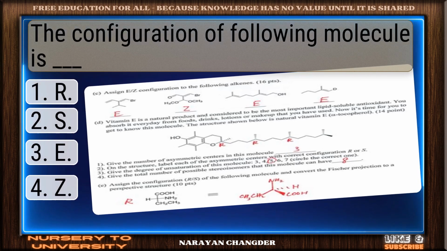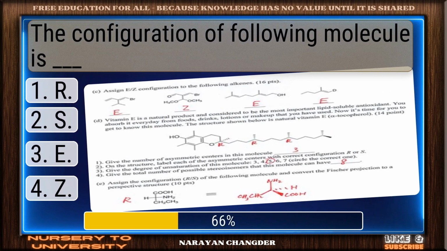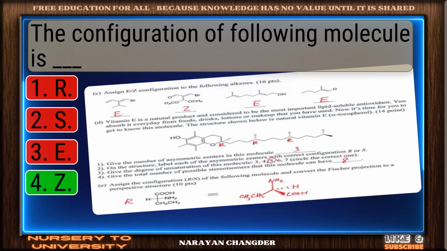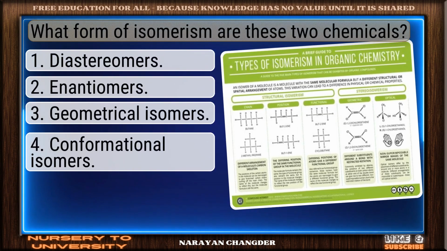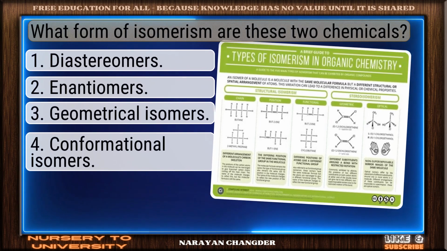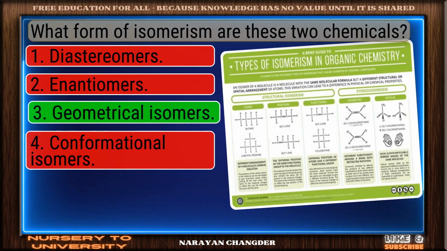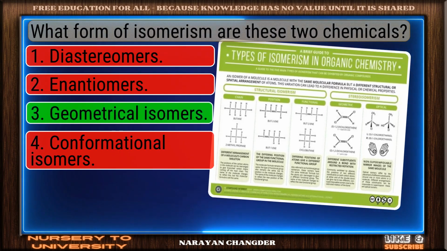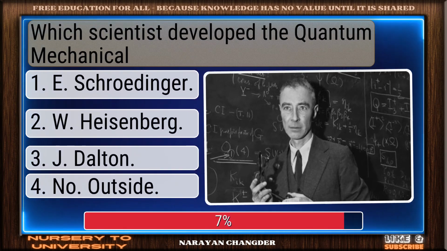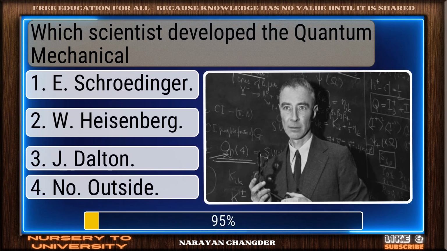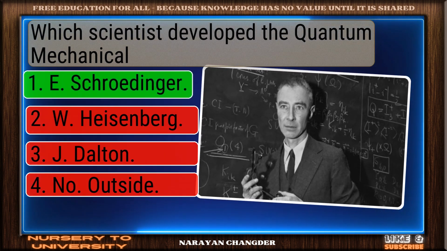The configuration of following molecule is dash. Nice selection. Z is the correct and valid answer. What form of isomerism are these two chemicals? Nicely done. Geometrical isomers is a solid answer. Which scientist developed the quantum mechanical model? Excellent choice. E. Schrödinger is the right answer.